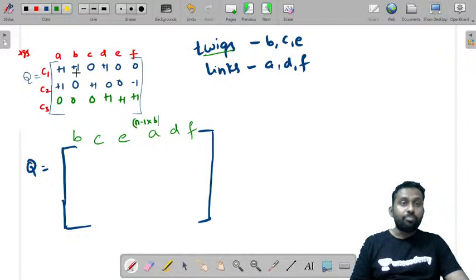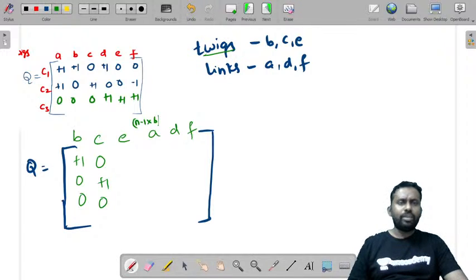So what is a B column? B column, if you observe, this is plus 1, 0, 0. And this is C, 0, plus 1, 0. E, if you observe, 0, 0, plus 1. A, if you write, this is plus 1, plus 1, 0. D, if you write, plus 1, 0, plus 1. F, if you write, 0, minus 1, plus 1.